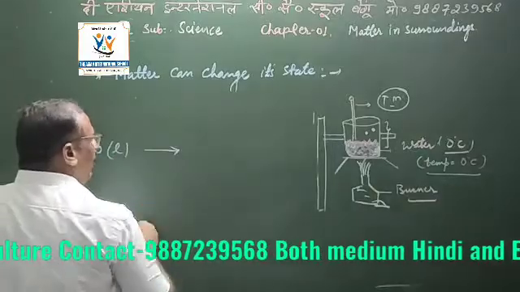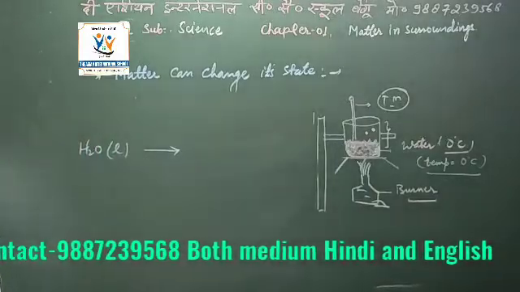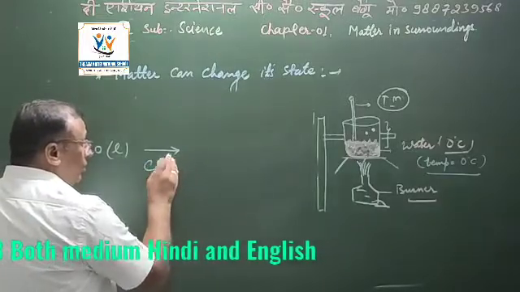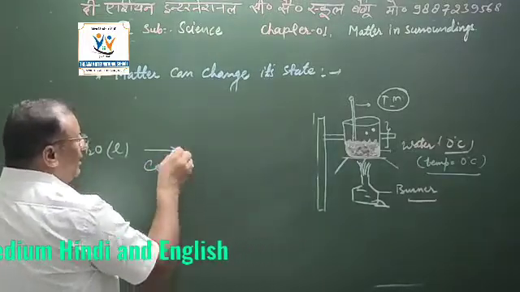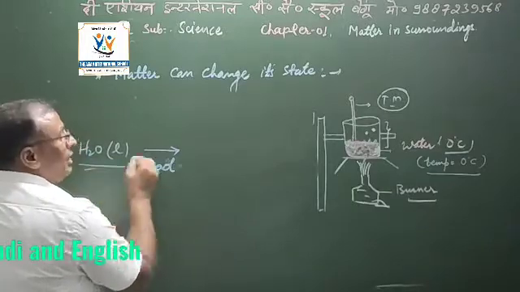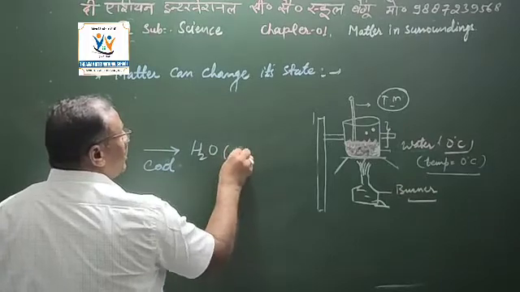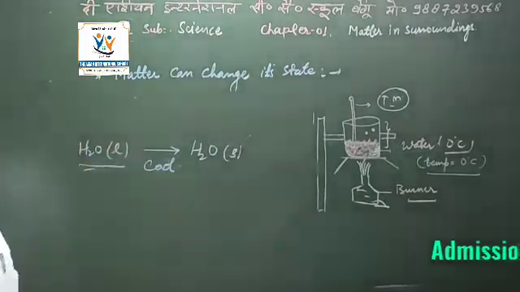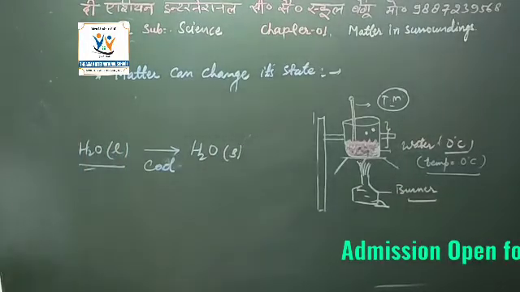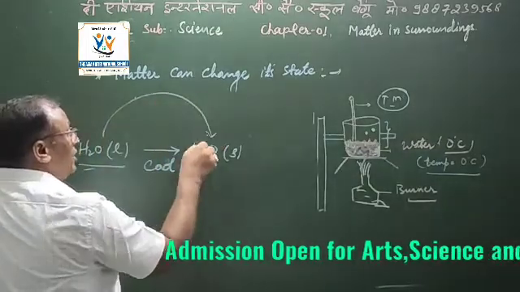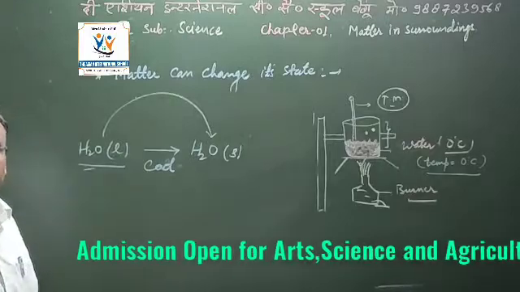But again, when we change the temperature of this liquid, meaning we cool it, the state of this water changes into the solid state, called the solid form of water. So at this time, the liquid form is changing into solid form.